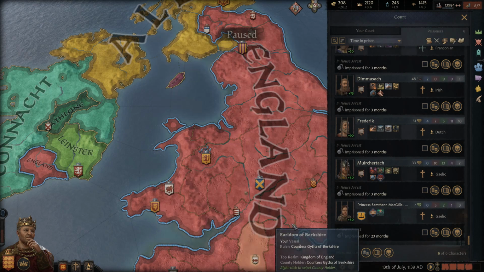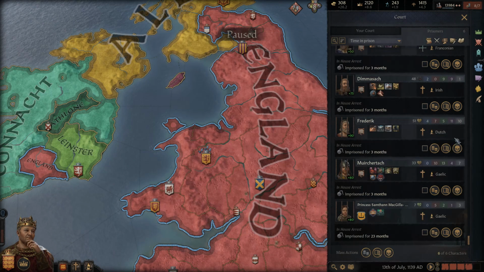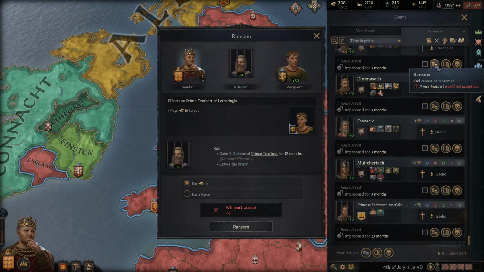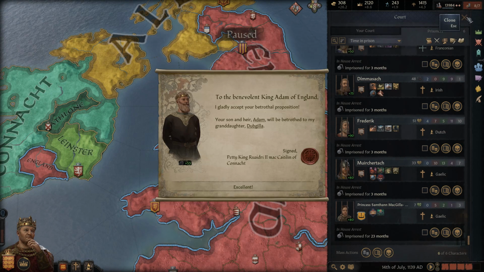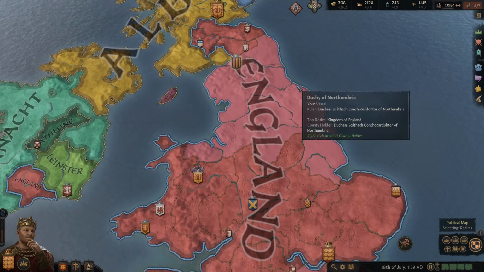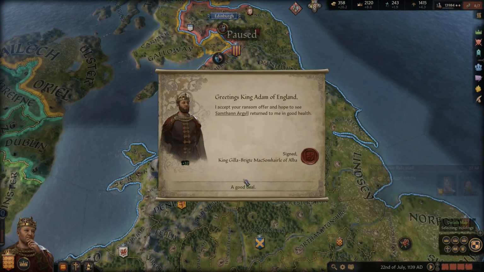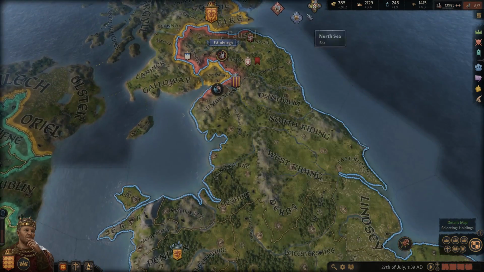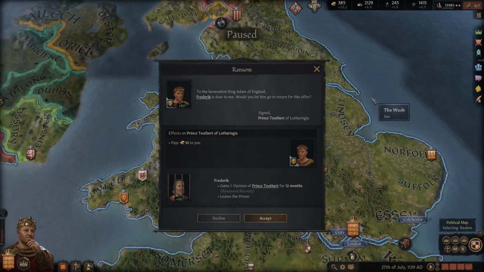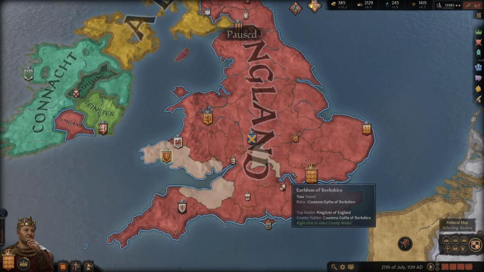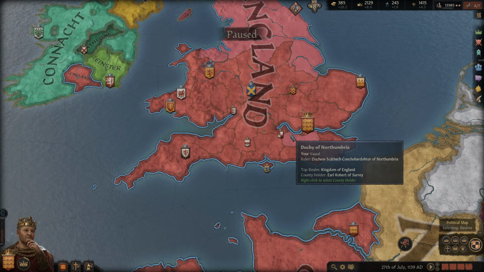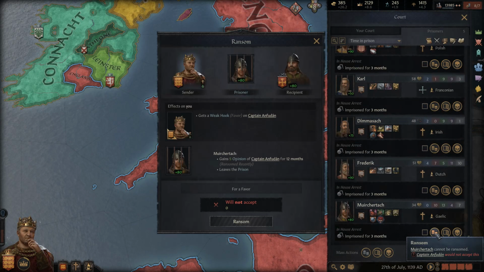So yeah, 50 gold here. Again, some of these are going to be... it looks like there's either refusing or we have ones out already, so let's just wait. Yeah, we do have several that were out there. There's a ransom offer here. It's 10 gold. We're just going to decline that, though, because we don't know that that's the best deal.